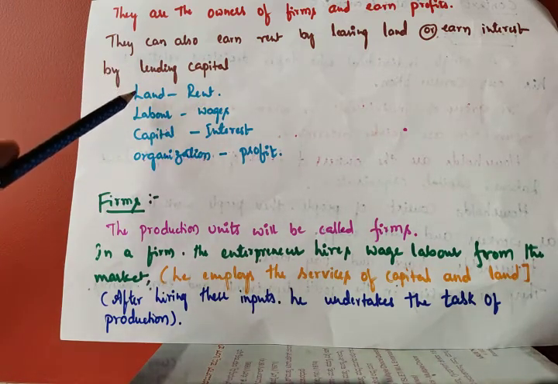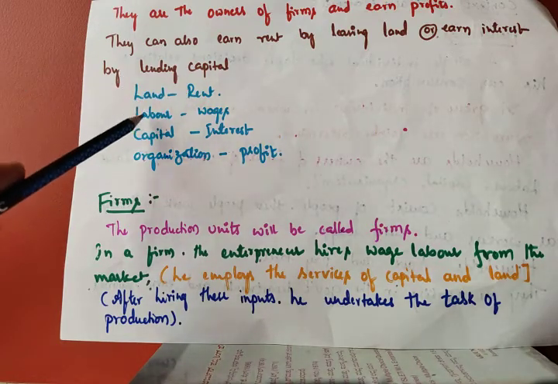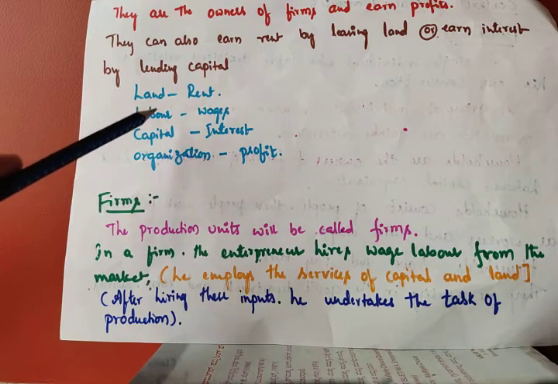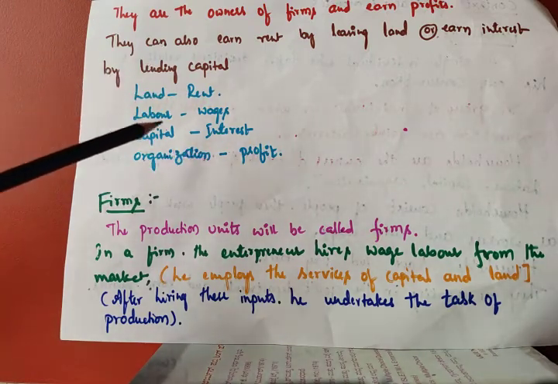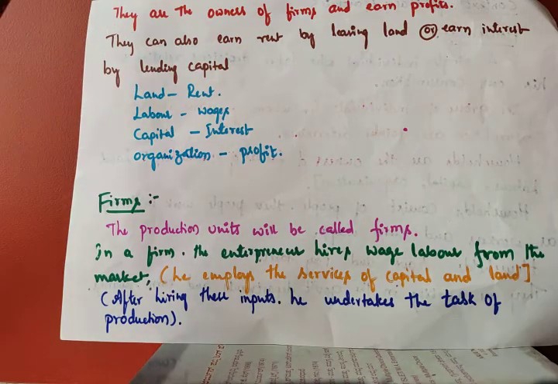For the use of land they will get rent, for the use of labor they will get wages, for the use of capital they will get interest, and for the organizer's work he will get profit. So up to this, households are nothing but the owners of the factors of production. That means those who have land are also households.